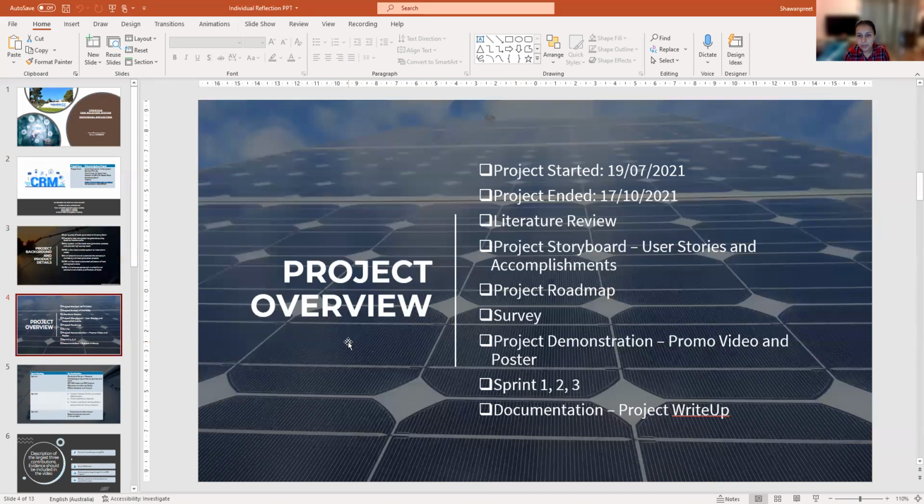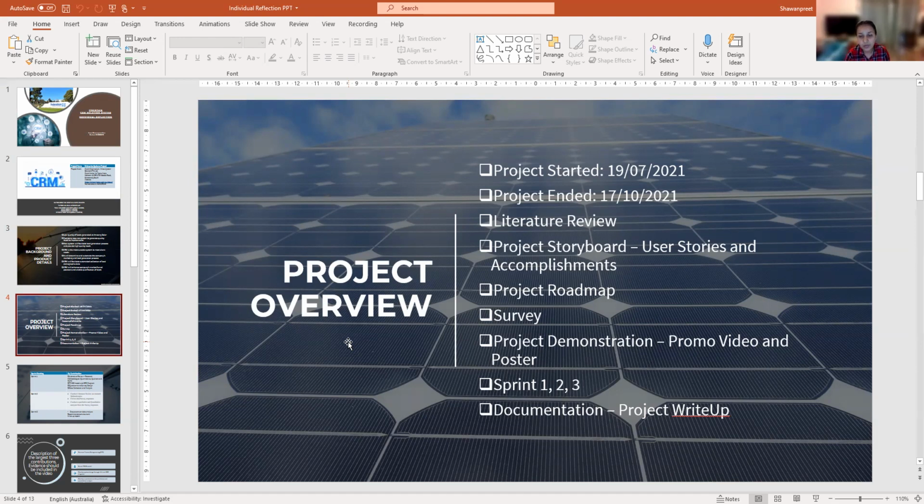Then we made the project storyboard. We made the user stories, and the accomplishments were done in this. The next point is the project roadmap. We made the roadmap for the project. Coming to the next, we did the survey through the Google Forms platform. We conducted the survey and uploaded it on this specific platform. Then we completed the project demonstration, in which we included our promo video and the poster.